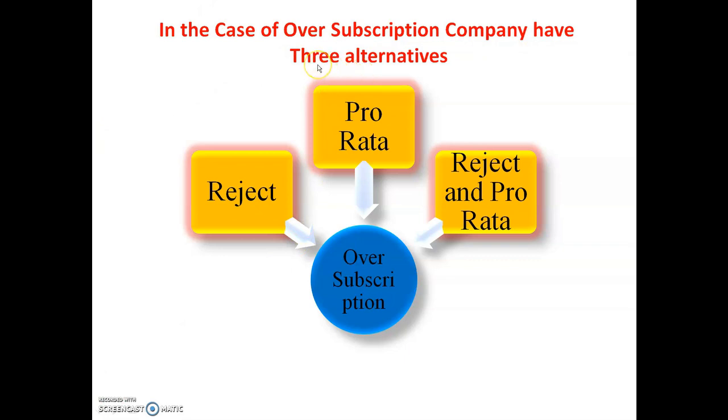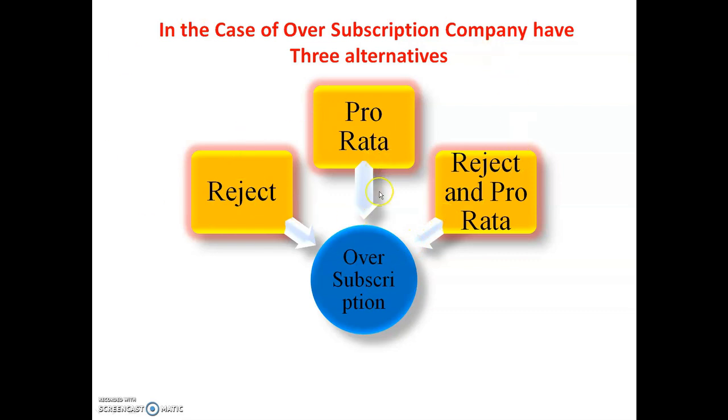The first one is that the company may reject the extra shares, so the first alternative is rejection. The second one is pro rata allotment. And the third one is reject and pro rata, both of which the company will do. So in case of oversubscription, the company has three alternatives: one is reject, second is pro rata, and third is reject and pro rata.